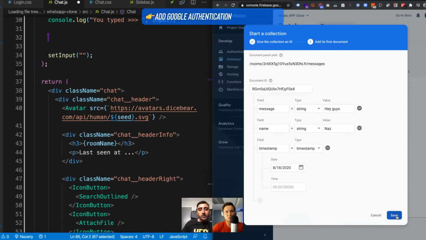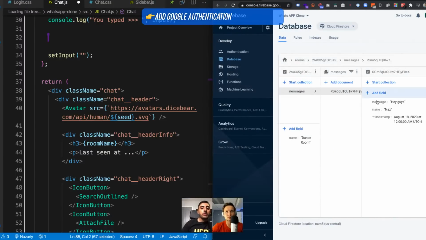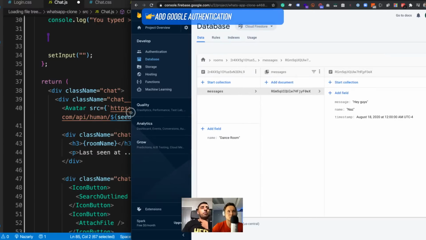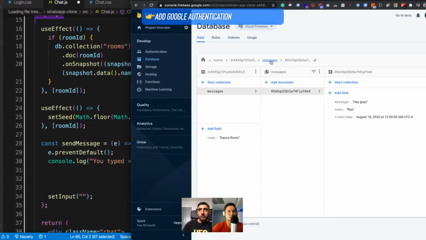So now we have essentially a message inside of the room. That's the data structure that we're going with here. Inside the dance room, we have one message from Naz. So how do I pull those messages in? That's the first question. Let's go ahead and get that up and running.